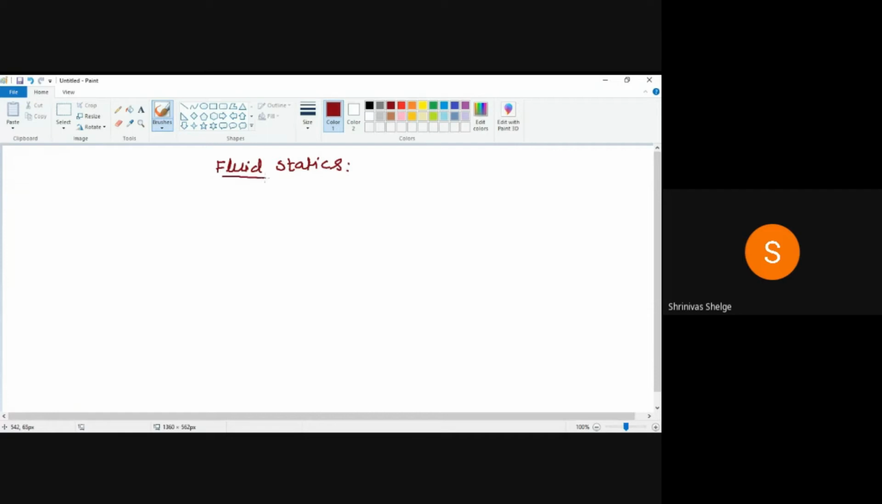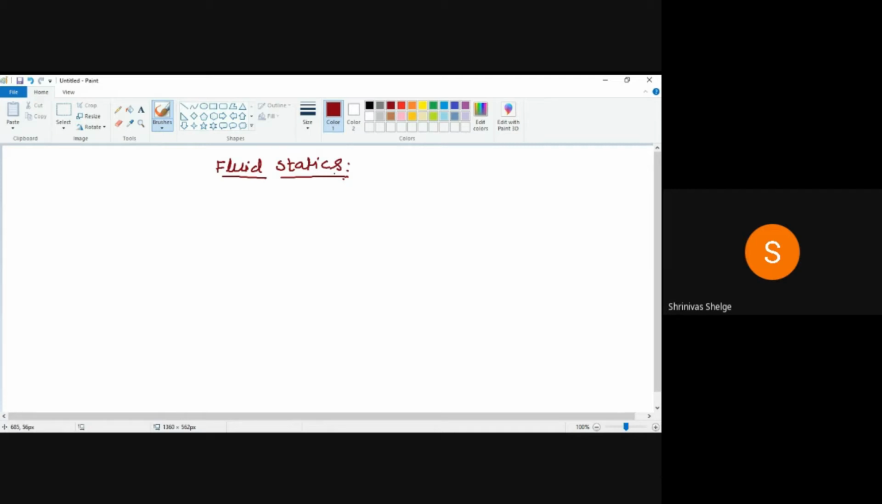Obviously, in the last topic we saw the properties of the fluid, which we have already learned. So now we will go to the next part of this subject, that is fluid statics. That means when the fluid is in the rest condition. Statics means the fluid is at rest. So whenever the fluid is at rest, what is the behavior of the fluid? That we have to learn in this topic, fluid statics.